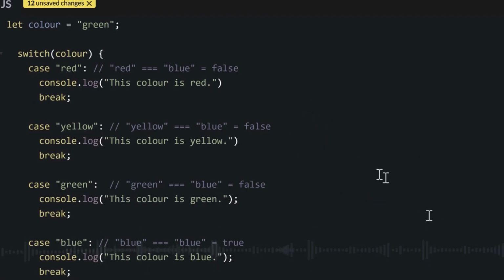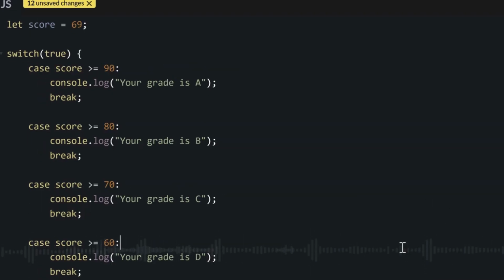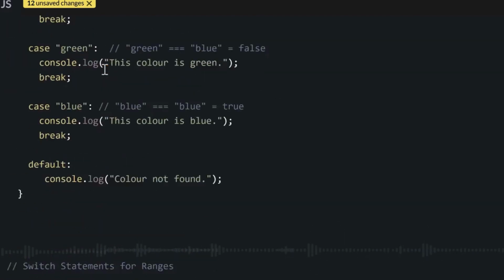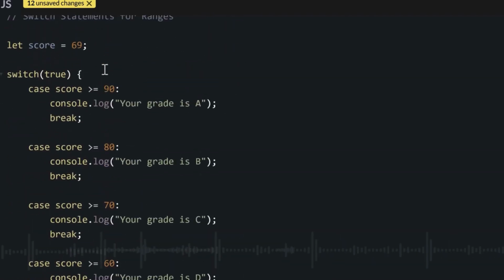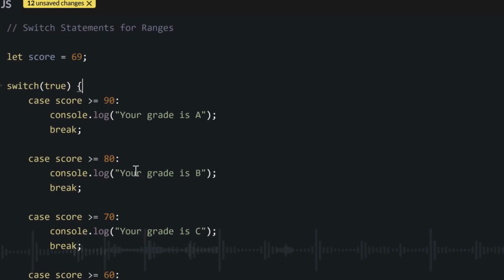For our first example of the result scores of our students, we wrote a grade checker. We can also write it like this one as a switch statement. If we write it as a switch statement, then it will be like this. Now, this is basically like the last switch statement. We get our switch, then we get our various cases, then we get our default. But there is one big difference between them.